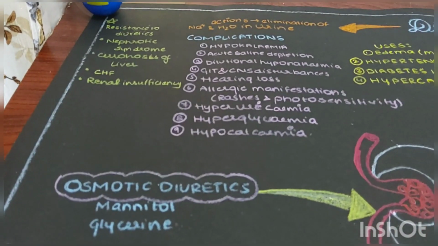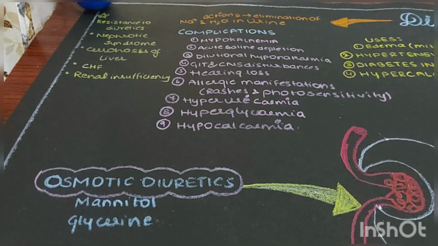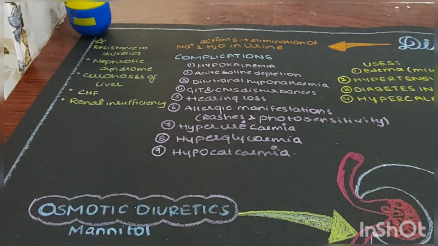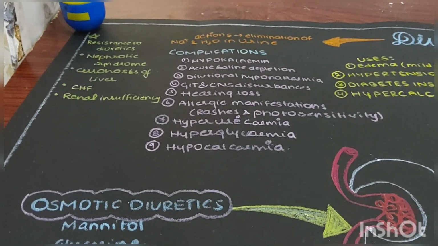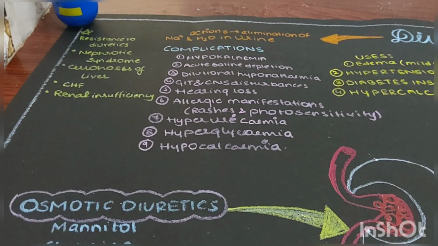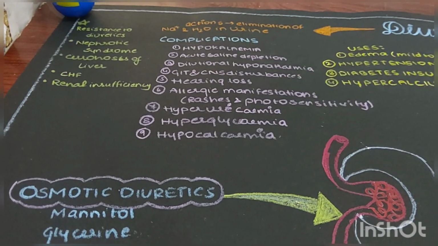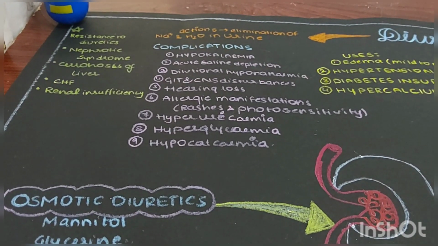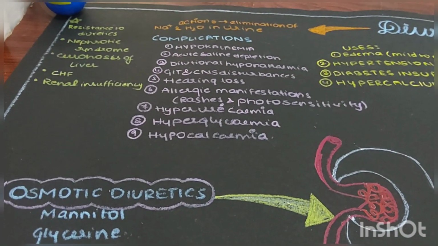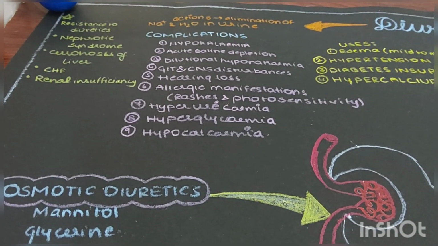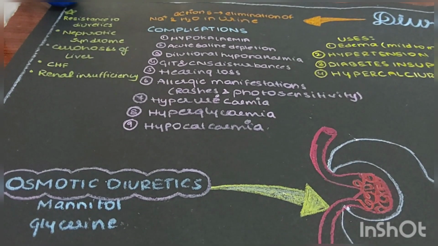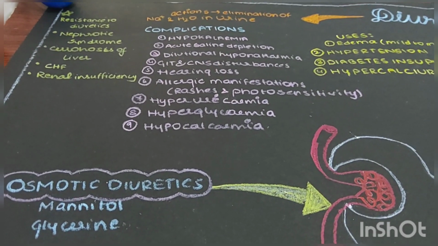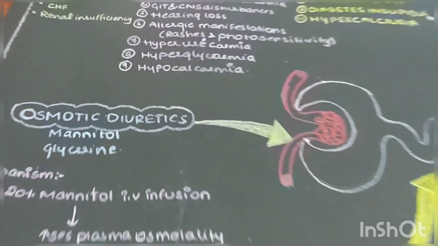Complications of thiazides: hypokalemia, acute saline depletion, dilutional hyponatremia, GIT and CNS disturbances, hearing loss, allergic manifestations like rashes and photosensitivity, hyperuricemia, hyperglycemia, hypocalcemia. Resistance to these diuretics is seen in nephrotic syndrome, cirrhosis of liver, congestive heart failure, renal insufficiency.